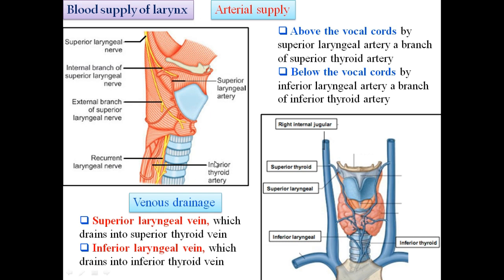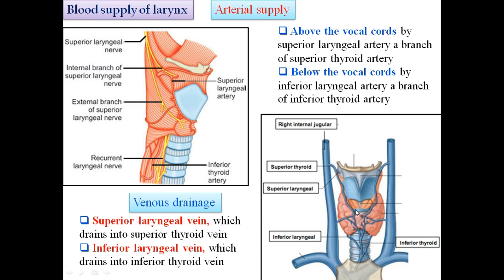Below the vocal cords we can see the inferior thyroid artery, which is the branch of the thyrocervical trunk. It gives the small branch, the inferior laryngeal artery.